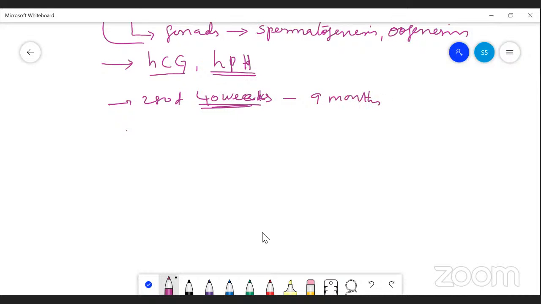In this, the heartbeat appears at the end of the first month. In the first trimester, more or less, the embryo structure is fully developed. The human form develops, and skin and other structures develop in the second month.